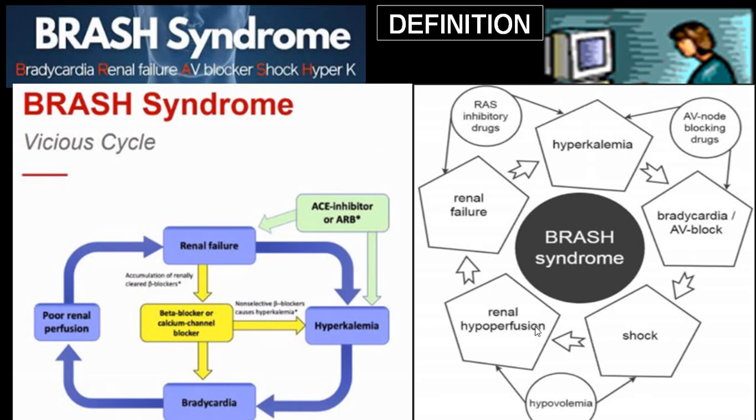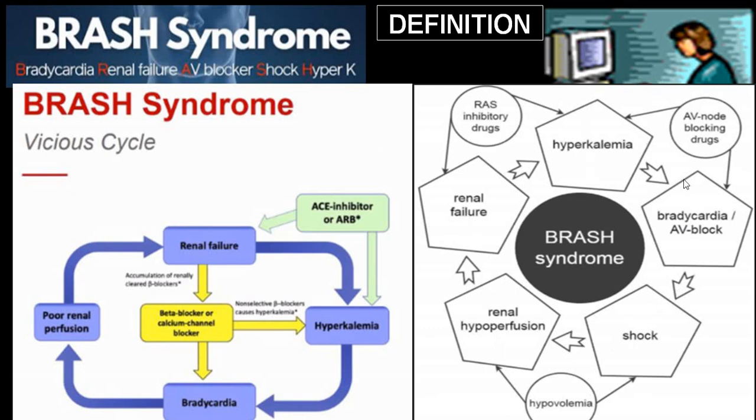And that shock stage will aggravate renal hypoperfusion and will predispose to renal failure. Indirectly, these RAS inhibitors and AV blocking drugs are going to aggravate renal failure, hyperkalemia, bradycardia and AV blocks. And because of hypotension and shock, renal perfusion will end in renal failure.